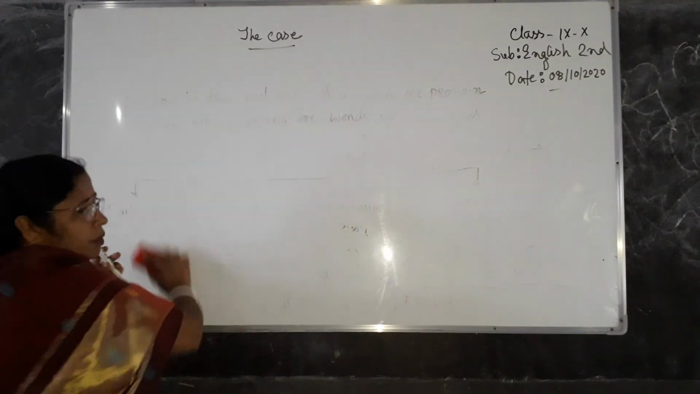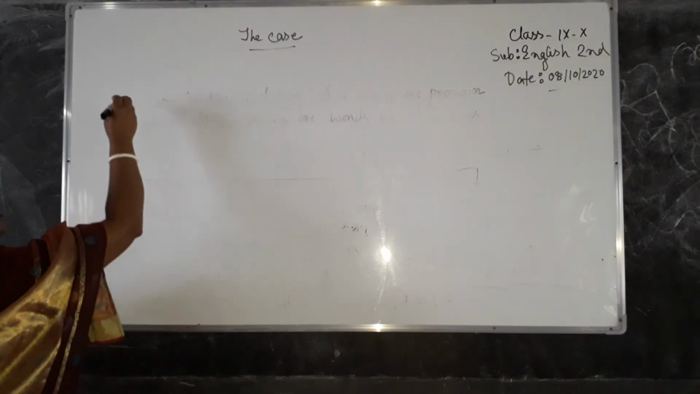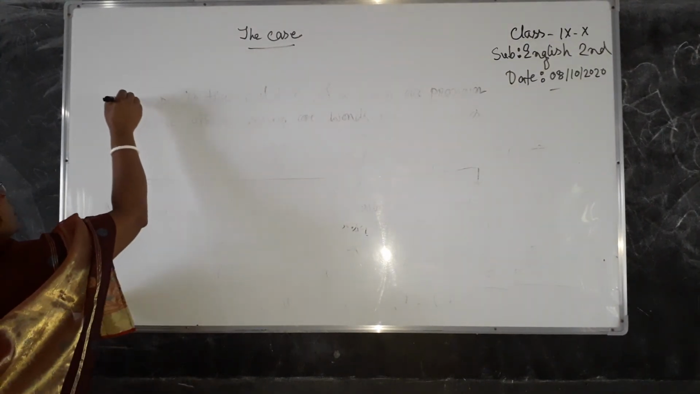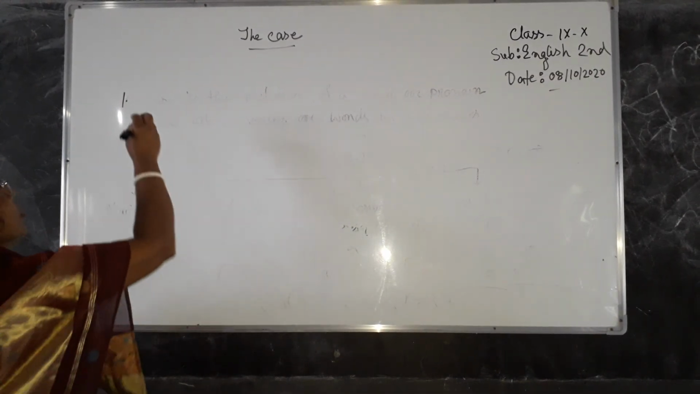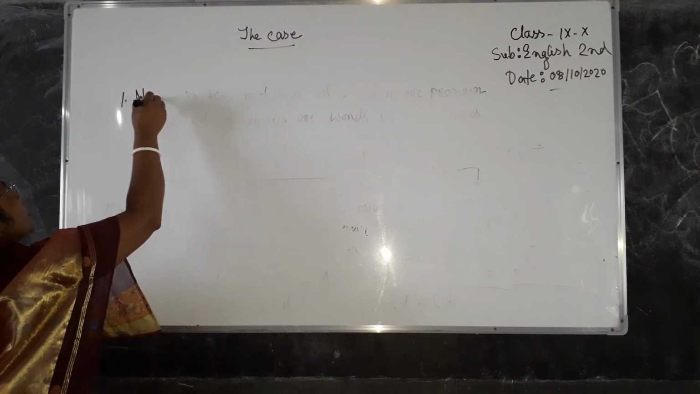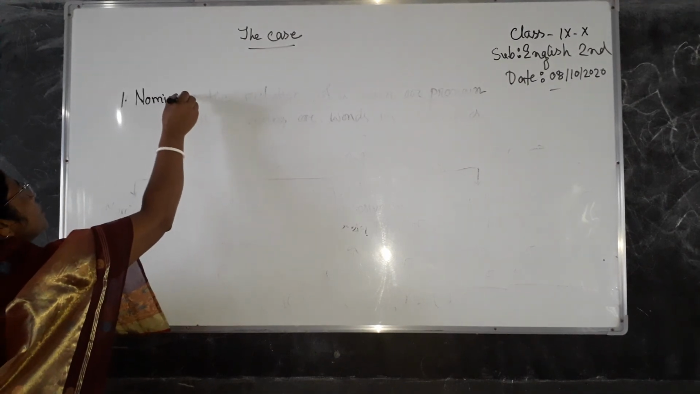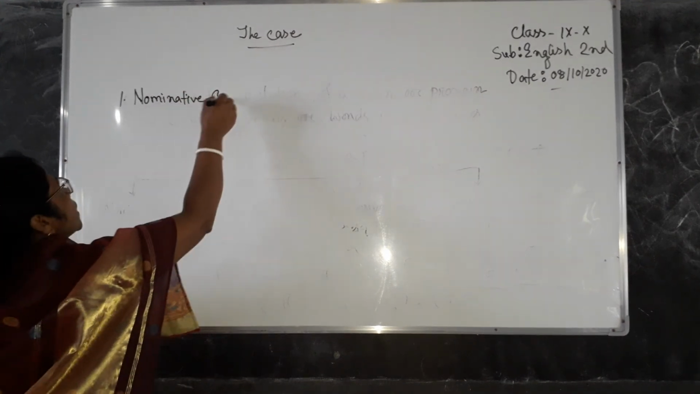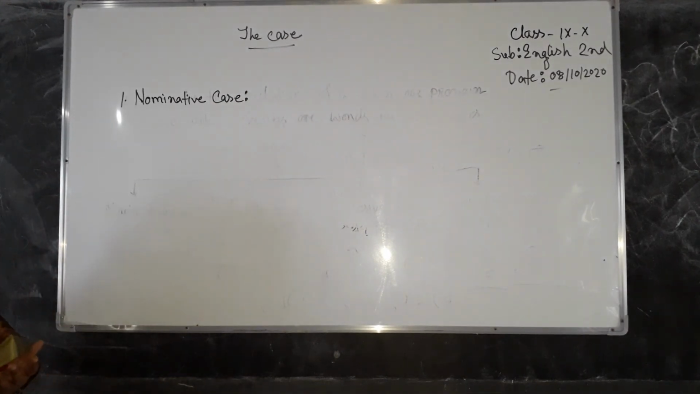Now I am describing the definition of the four kinds of cases. I can tell you about the definition of the four kinds of cases. The first one is nominative case. Can anyone say what the definition of nominative case is?